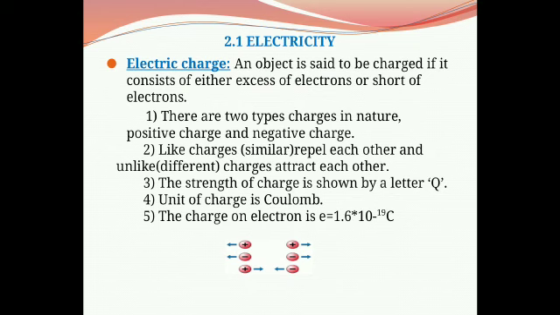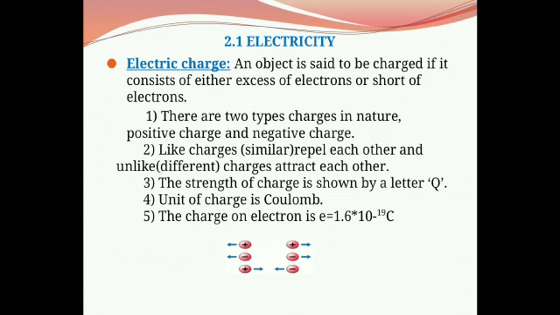The electrons thus removed may be added to another atom which becomes negatively charged. Thus, if electrons are removed from atoms of a body due to friction, then the body becomes positively charged, and if electrons are added to a body, then the body becomes negatively charged.